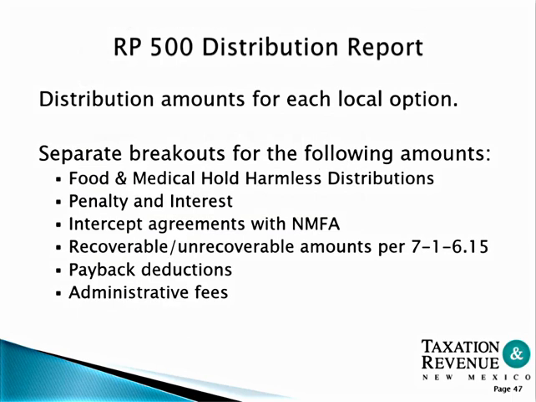The RP 500 distribution report has separate breakouts for the following amounts: food and medical hold harmless distributions, penalty and interest, intercept agreements with New Mexico Finance Authority, recoverable and unrecoverable amounts, payback deductions, and administrative fees.